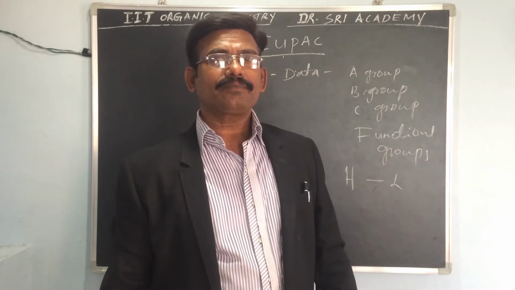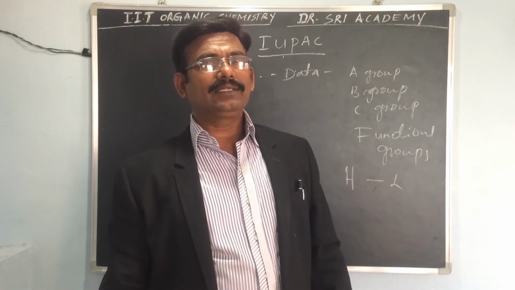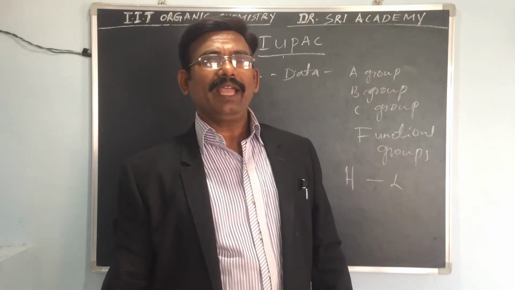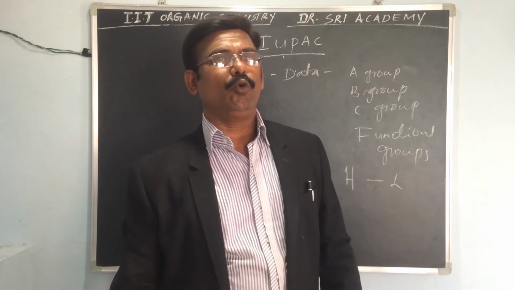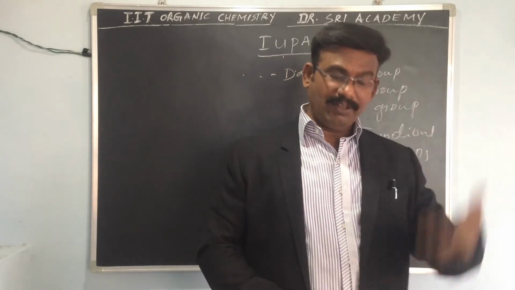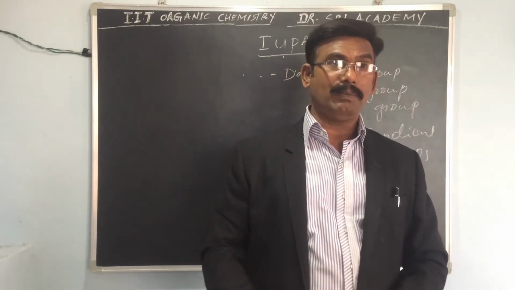First of all, we have to see what is group A and what is group B. Please note down, this is very important data that you have to remember.